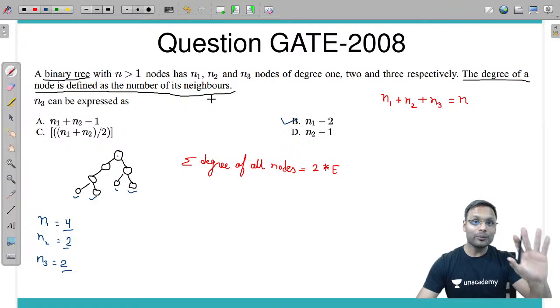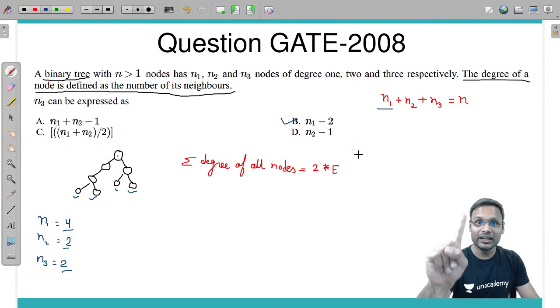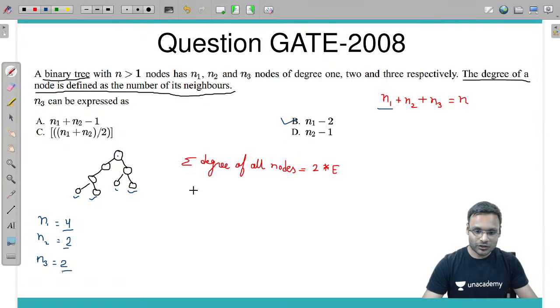How many degrees? The number of nodes is n1 and each node has degree 1. Right?